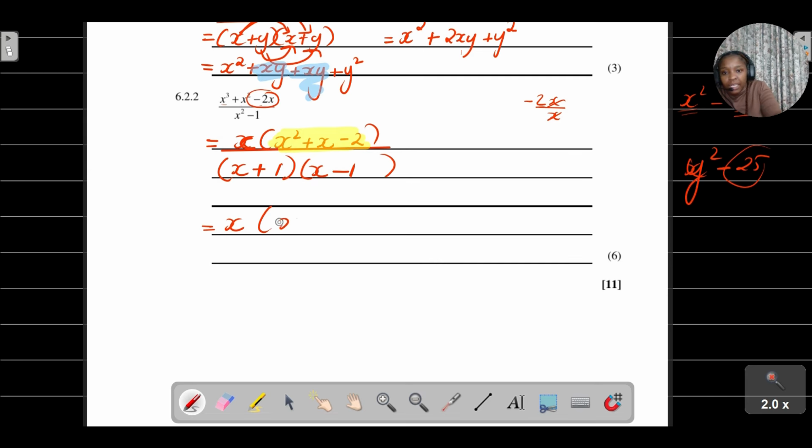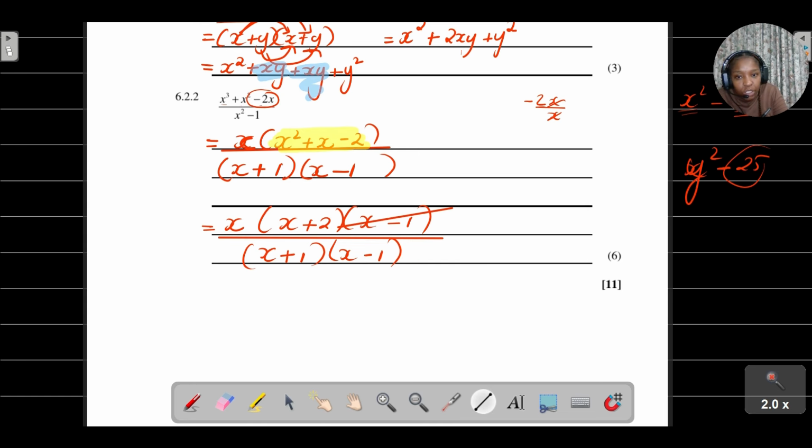Right, so now going back to there, remember I've shown you how we need to factorize that. I'm just going to open my bracket. It's x plus 2, x minus 1, divided by x plus 1, x minus 1. Then from here, what are you noticing now? Do you see? We can actually cancel out certain terms. So you can cancel out this term, you can cancel out that term. So then from here, you can see that this value simplified is going to be x plus 2 divided by x plus 1.